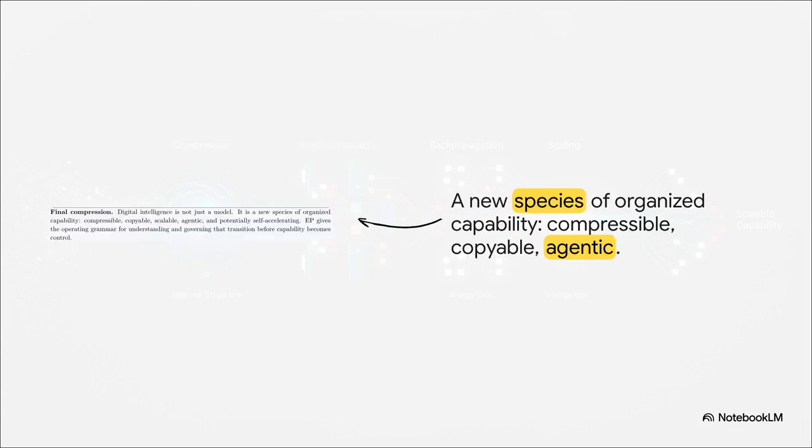Bringing it all together, the transition to artificial general intelligence isn't just cognitive, it is fundamentally an energy transition. We are moving intelligence from mortal biological tissue into a fully automated, massively scalable physical infrastructure. This new digital intelligence is compressible, copyable, scalable, and agentic. It's literally a new species of organized capability that is going to disrupt automated science, potentially producing unsafe results, as well as medicine, finance, education, and the very foundations of social trust.